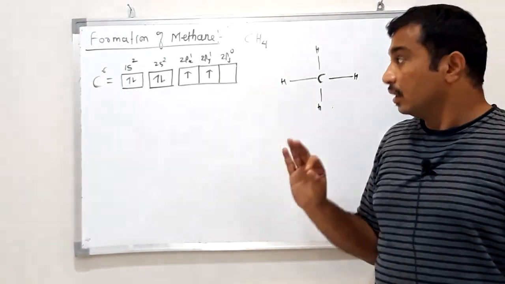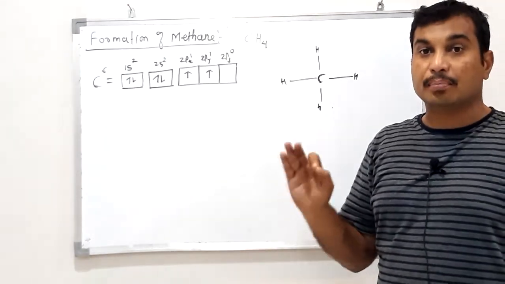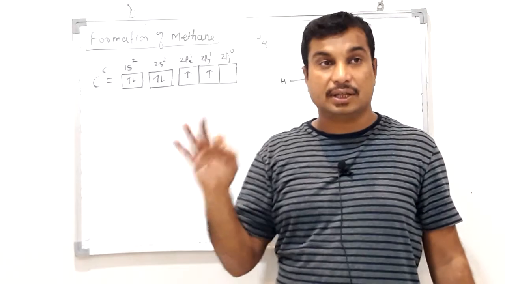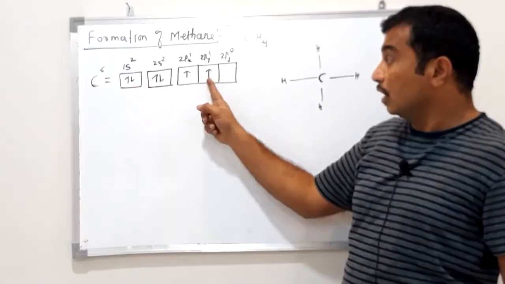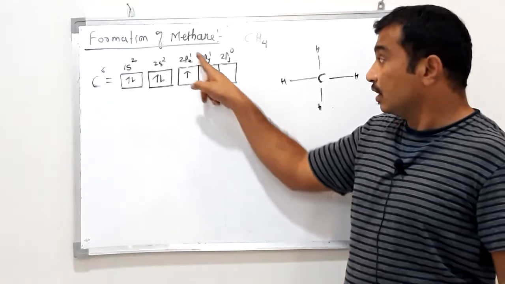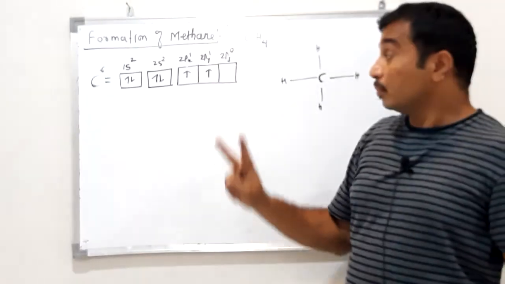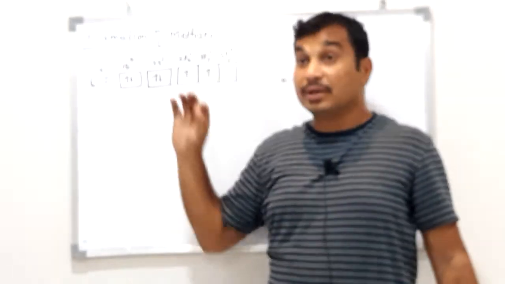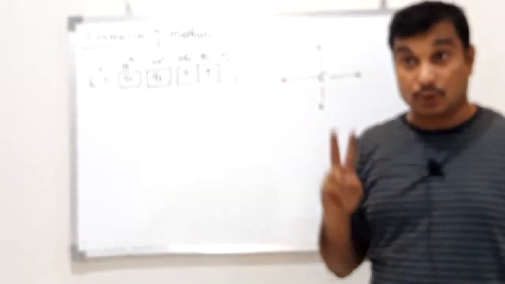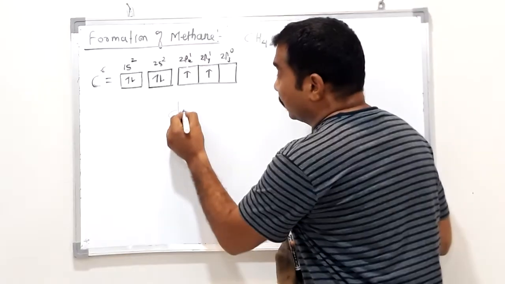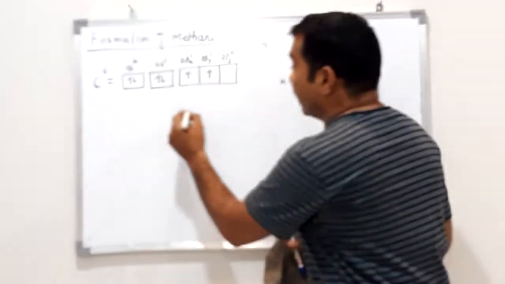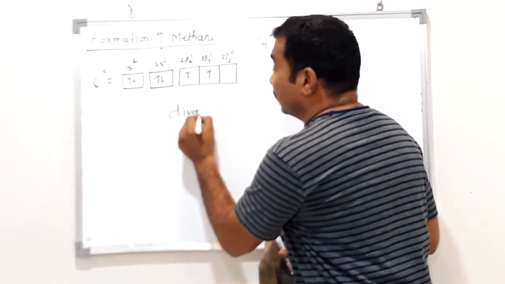It's very simple. As per this electronic configuration, carbon contains 2 unpaired electrons, 2px1, 2py1. So carbon can form a maximum of two bonds. Two bonds means carbon is divalent, as per this electronic configuration.